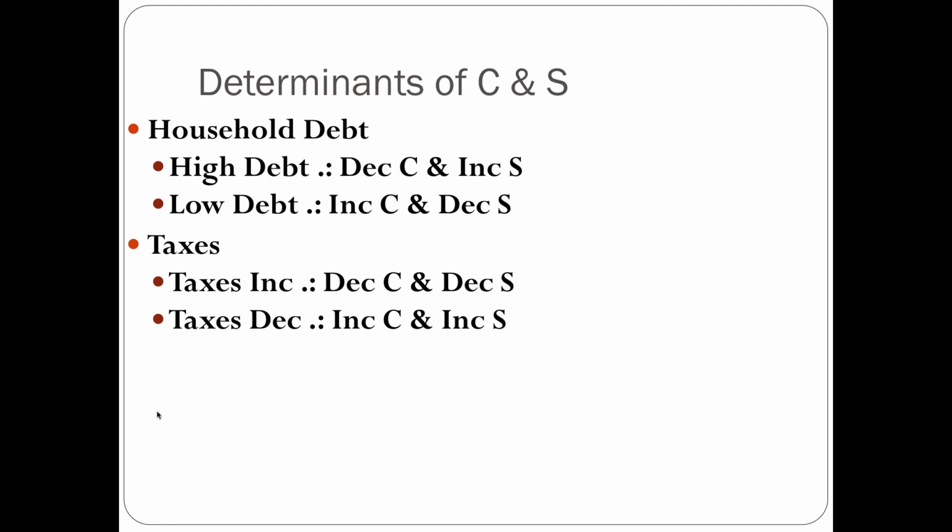Now, what I'm going to do now is I'm going to go ahead and give you some scenarios, and we're going to go over what's going to happen to consumption and saving under these scenarios and why. Okay, so let's say a whole bunch of people win the lottery. That's an increase in wealth. Wealth is the determinant there. And so, therefore, an increase in wealth is going to push up consumption, and it's going to decrease savings. Let's say people start reading that a recession is going to be lasting for many, many more years. That is a negative expectation. That negative expectation is going to decrease consumption, and it's going to increase savings.